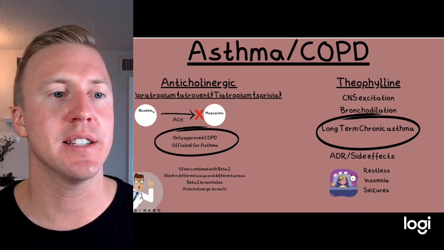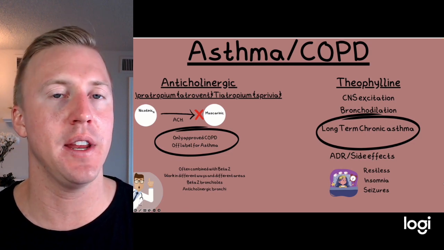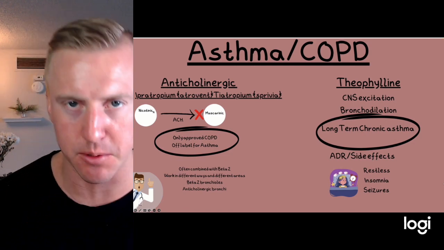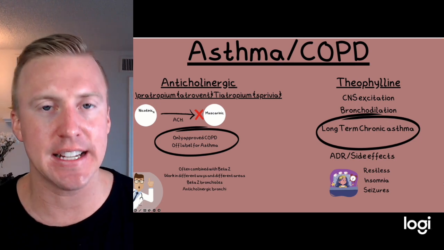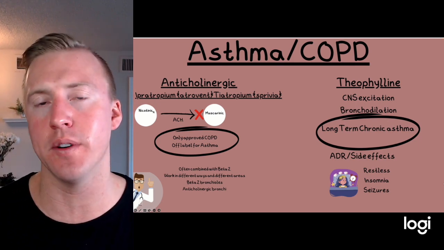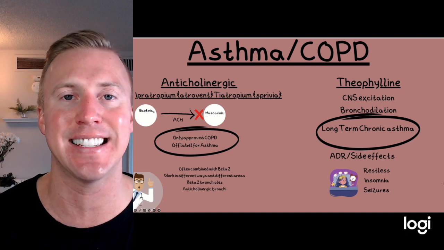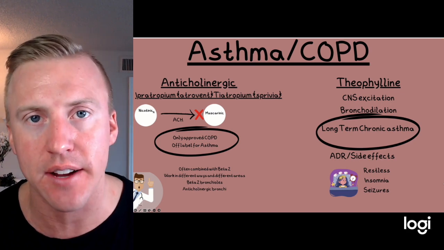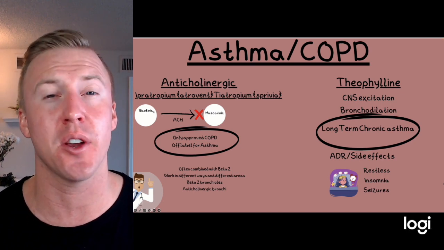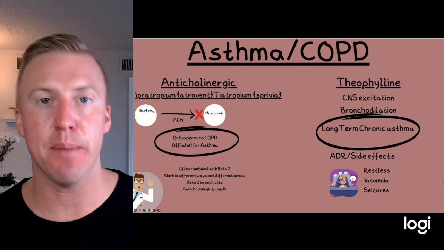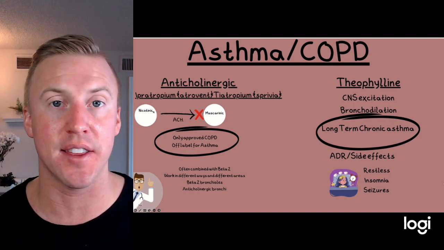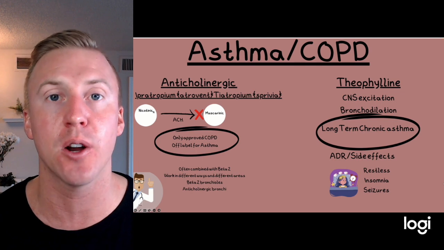Some other medications we can see are anticholinergics. Now, you need to remember a little bit of our cholinergics, which we discussed here. So we have our nicotinic N receptors that don't always go to muscarinic, but in this case, our nicotinic N receptors go to our muscarinic receptors. Muscarinic receptors are usually predominantly parasympathetic receptors. So one of the things that they can do is bronchoconstriction.